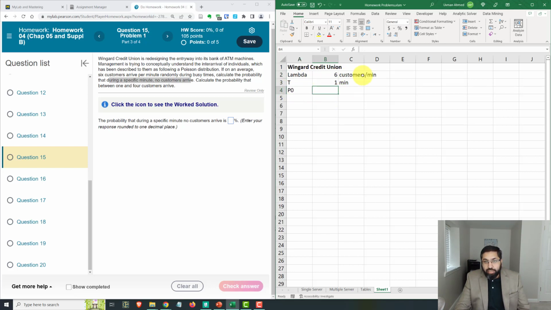Now notice that the time units of lambda, per minute, have to match up with the time units of T, which is minutes. You cannot have lambda in minutes and T be 1 hour. T would have to be converted from 1 hour to 60 minutes if it was 1 hour. And so the time units have to match up, okay? And they do in this problem.